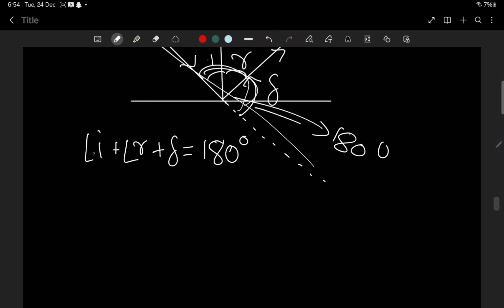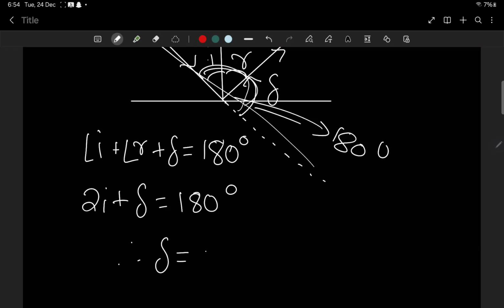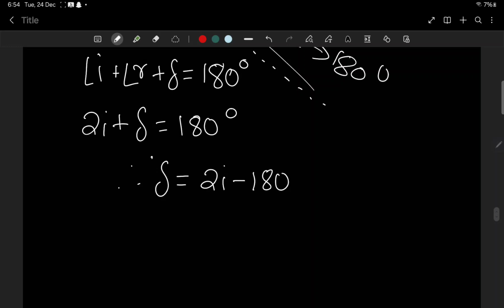With this we can solve it. You know that I is equal to R. So we can write 2I plus lambda equal to 180 degree. Therefore, the deviation or the angle of deviation is 180 degree minus 2I.